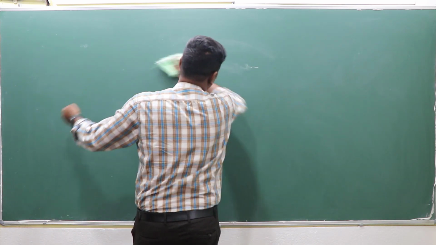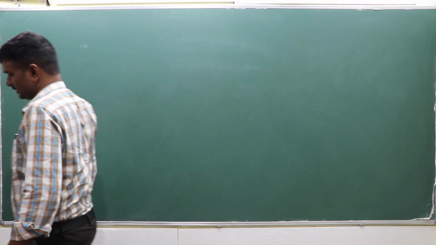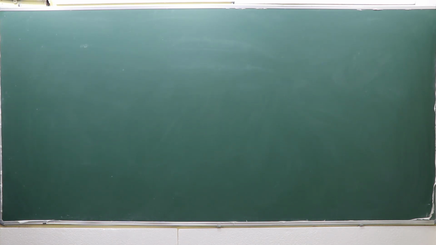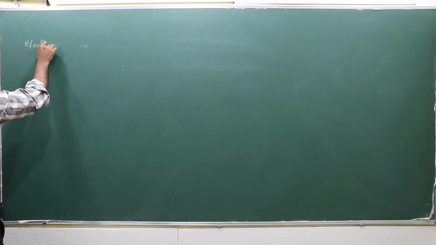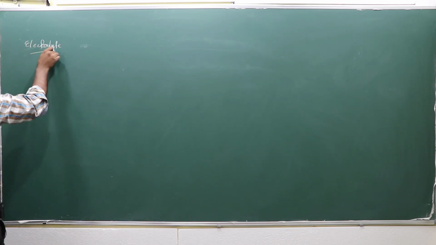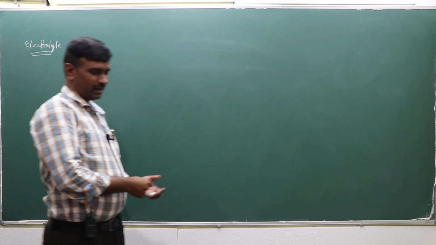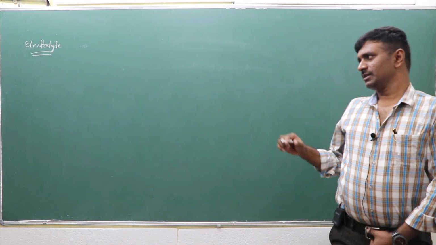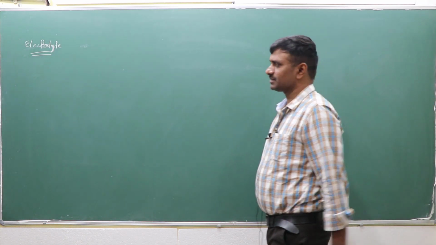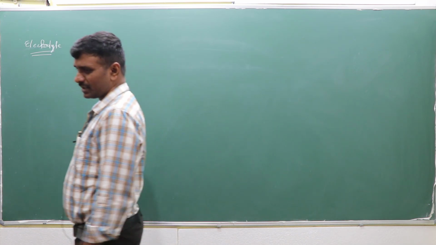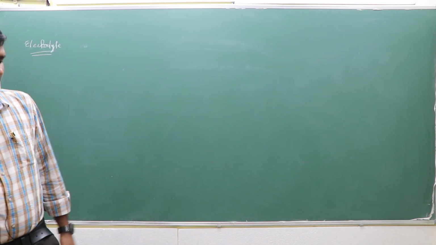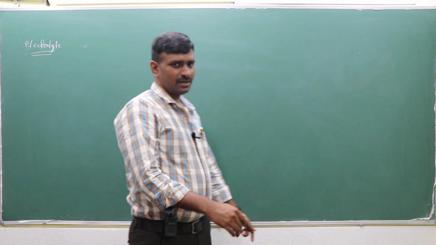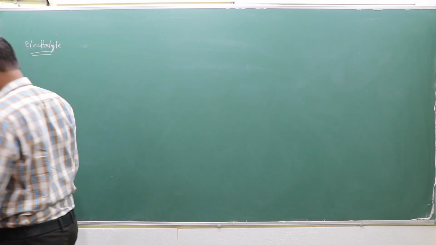So in this electrochemistry, first we know some of the terminologies before we go to the Nernst equation. What an electrolyte is, strong electrolyte, weak electrolyte, some fundamental definitions. We are not going into detailed discussion, only fundamentals. What a strong electrolyte is, what a weak electrolyte is, what electrode potential is, because we are using electrode potentials in the Nernst equation, and the EMF which we are calculating.